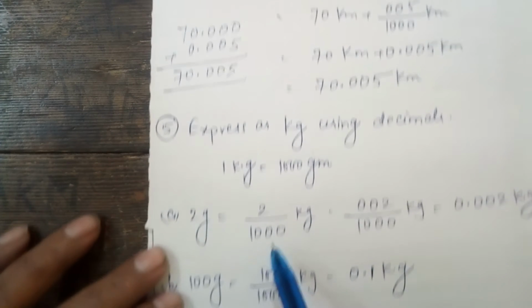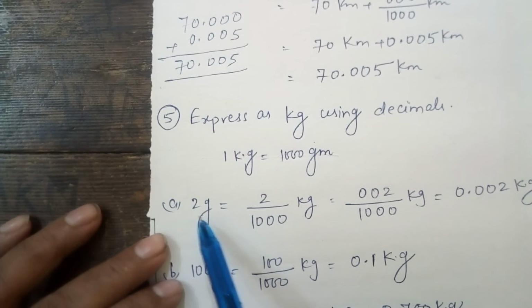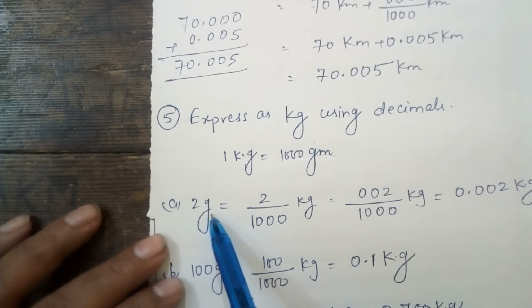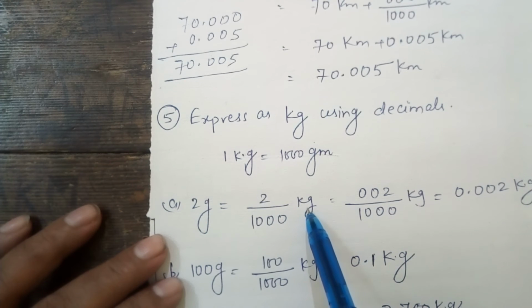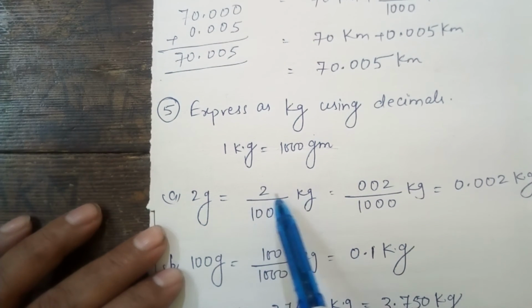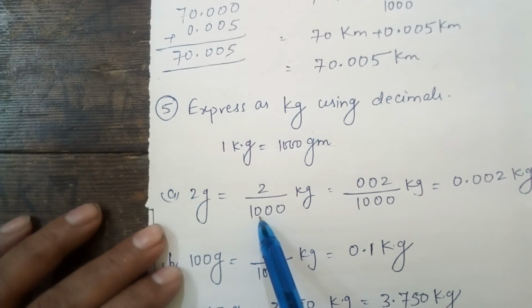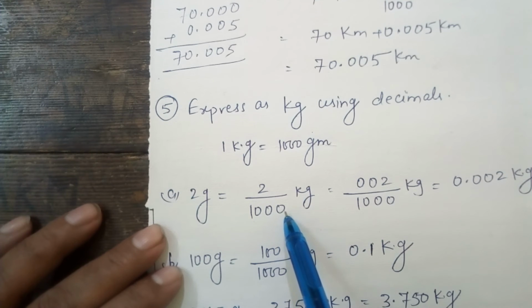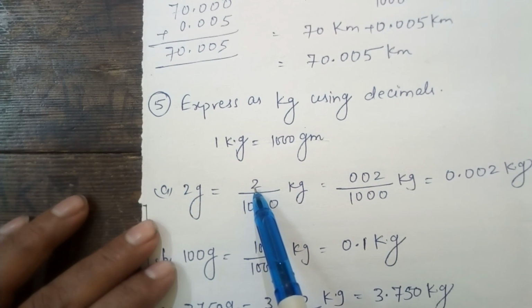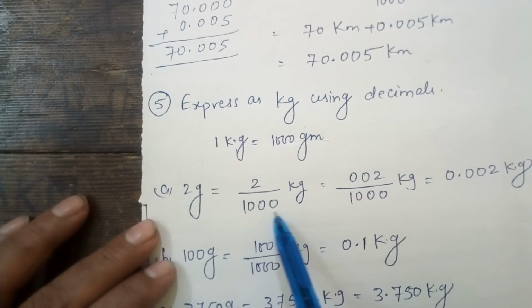As we look here in the question, this is 2 gram. Gram converted to kilogram. What will we do? 2 upon 1000 kilogram. We will apply the same procedure. In 1000 number of 0 is 3. The meaning is in numerator number of digit will be 3.